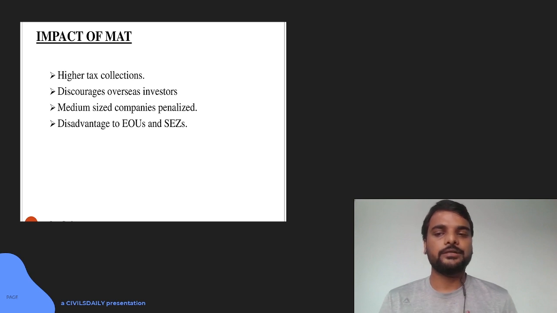But what is the impact here? The impact is the government will earn more money, because there will be multiple multinational corporations who are showing little income but making billions of profits. They will be taxed by 18.5%, though slightly less than the normal corporate tax.